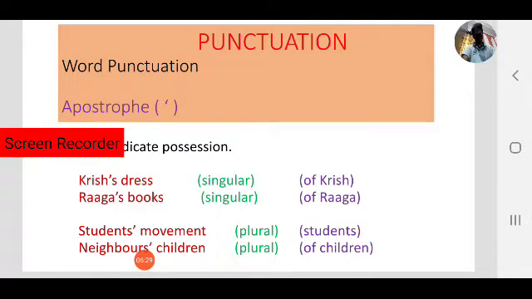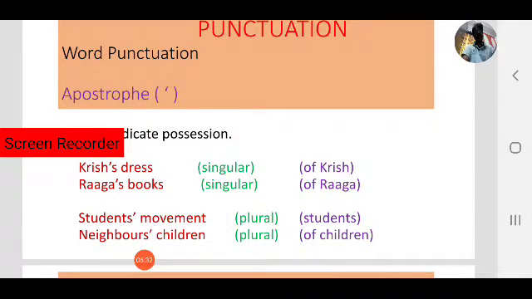Next, observe the second case, students' movements. Here observe where the apostrophe is used. Student is singular, students is plural, and here we used the plural, students. So students is plural, and then the apostrophe. In that case you need not use S again. Students plural, simply add the apostrophe. And neighbors' children: neighbors, not neighbor, not singular, plural.